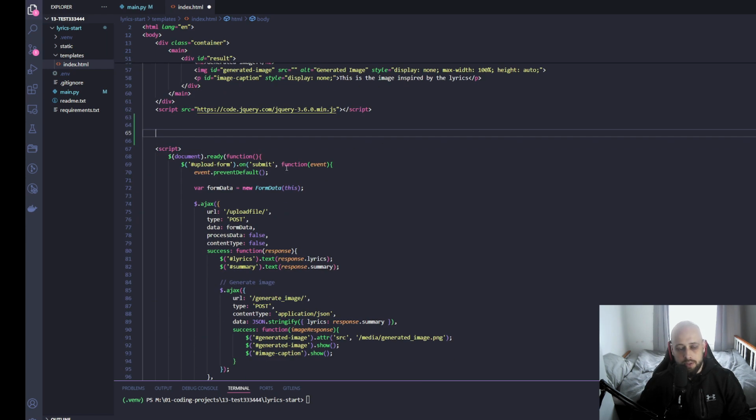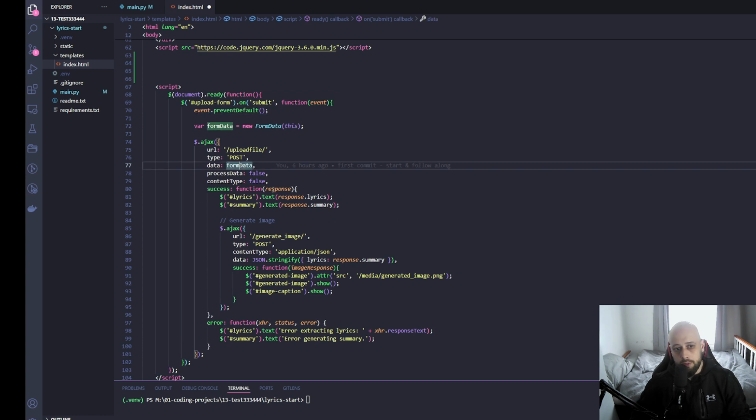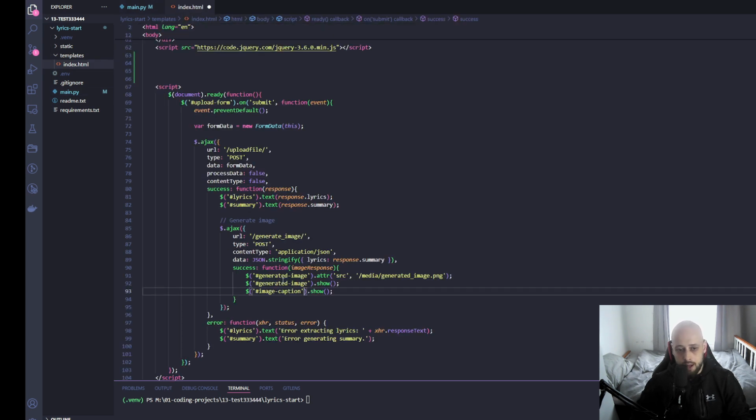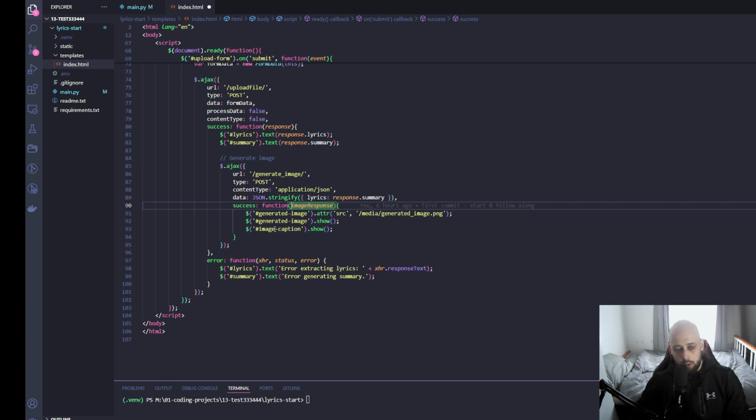So once the submit button is clicked, the extract lyrics event is triggered, and we execute a post request to our endpoint that we will define in our main.py file. So that's something that we will do now. That's not something that exists here, but ahead we are referencing that in our JavaScript logic here.